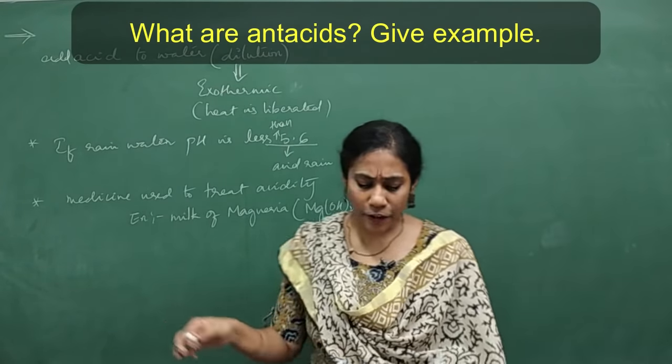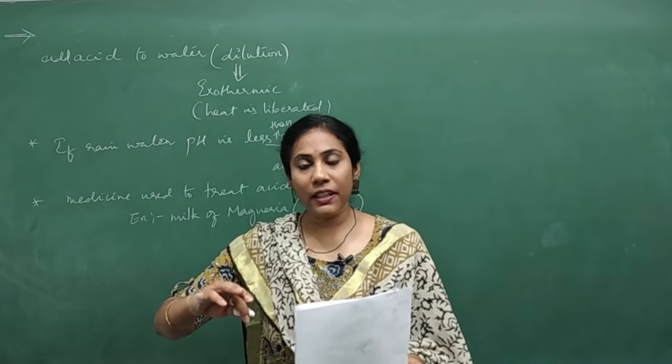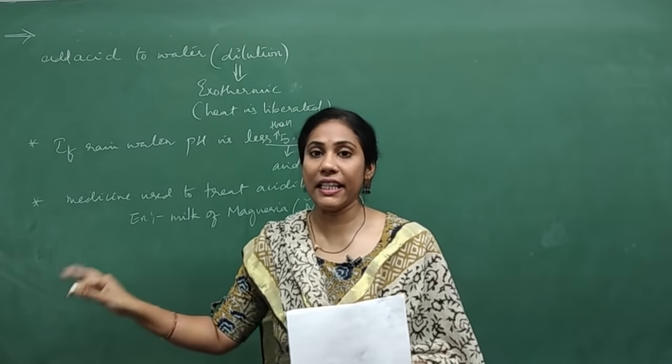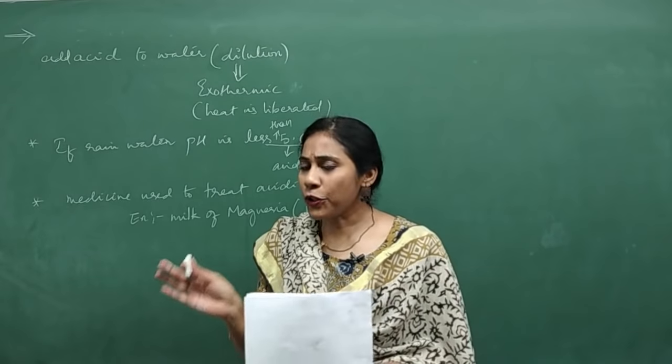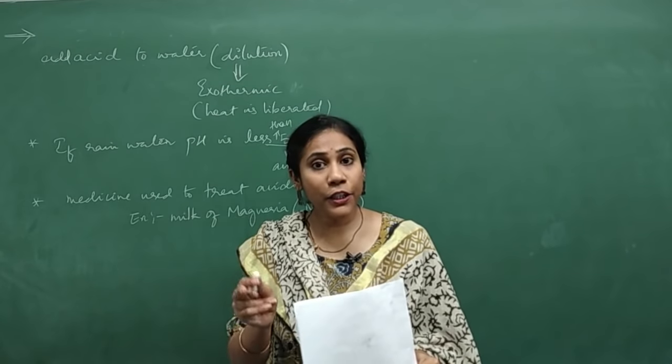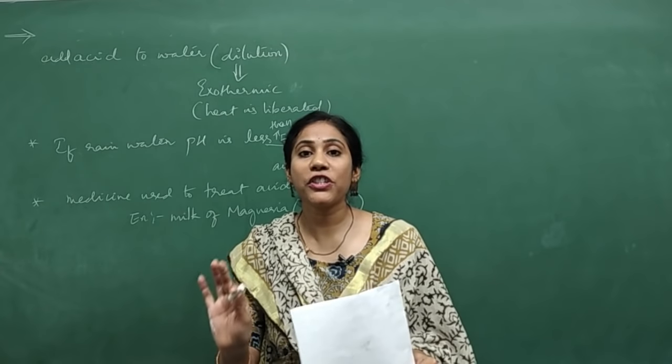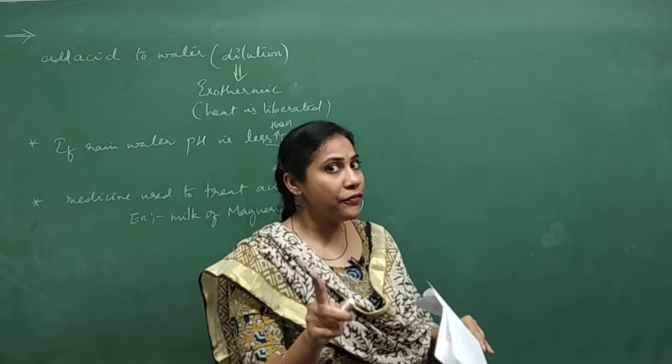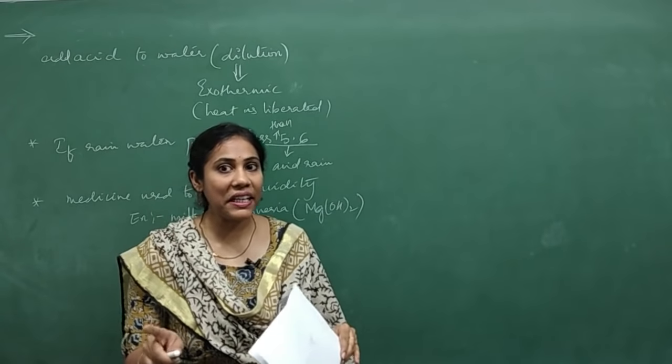So these are a few of the questions that can be asked from acids, bases and salts. See, in the chapter about salts, everything is deleted, right? So from the chapter, what we can guess is that MCQ 1 mark and 2 mark questions can be asked. And definitely don't forget to practice the diagrams.